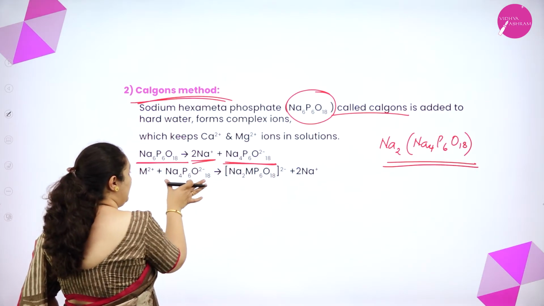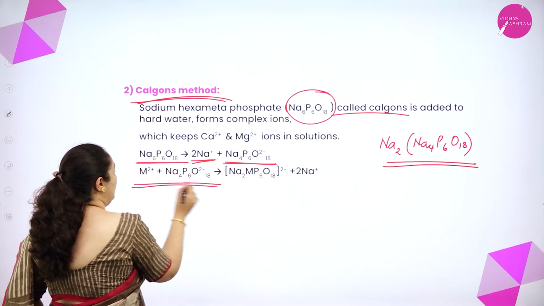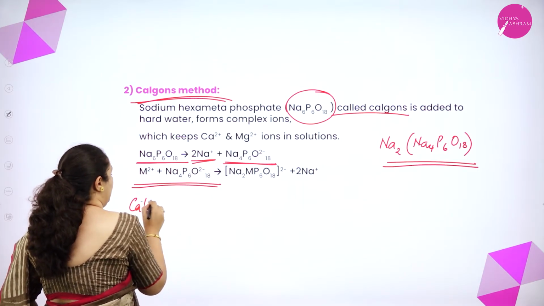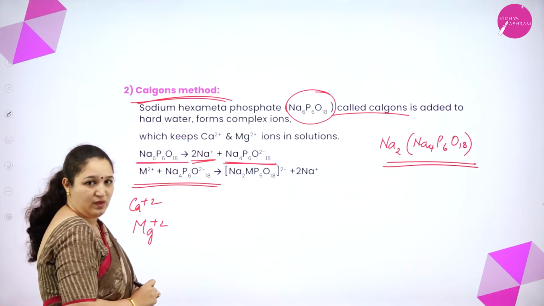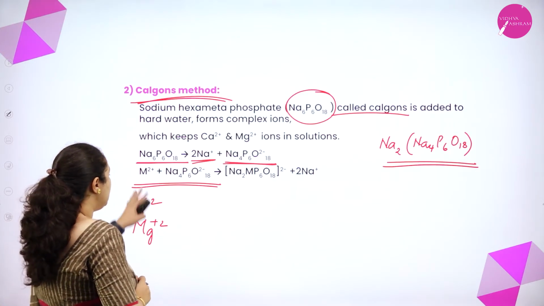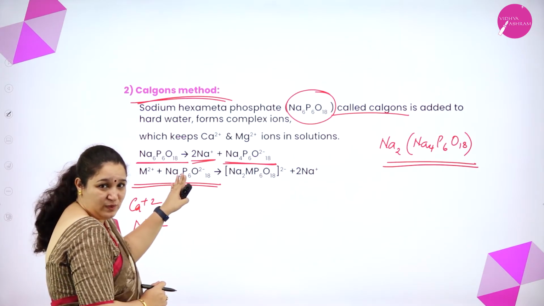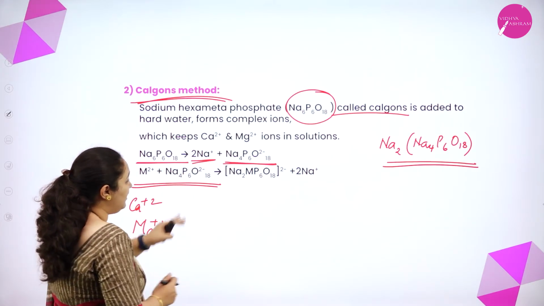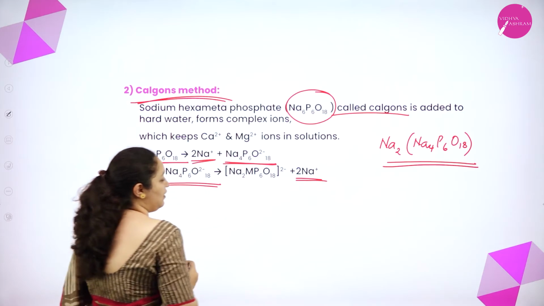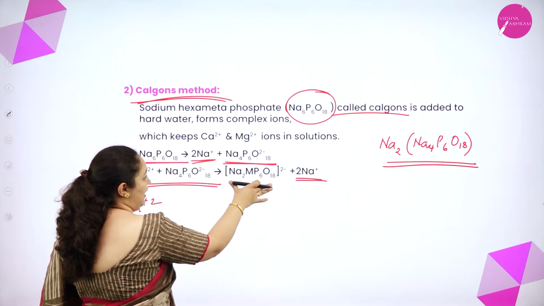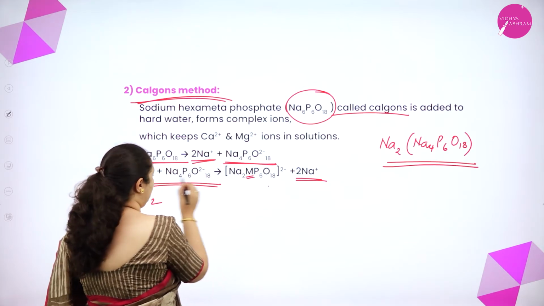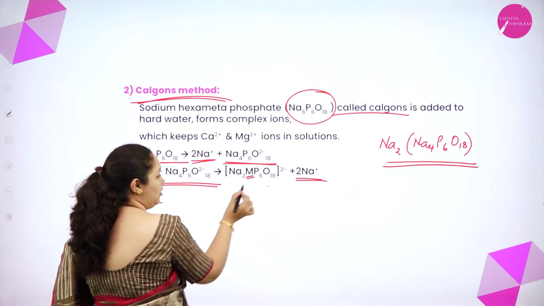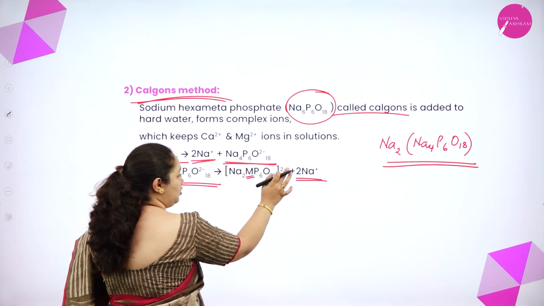This ion further will react with calcium and magnesium ions which are there. Now what happens is, this metal it will take with itself, and instead of that it will give sodium ions, and a complex is formed. What is formed? A complex is formed. You can see Na2M, this element has gone there, P6O18, 2 minus.